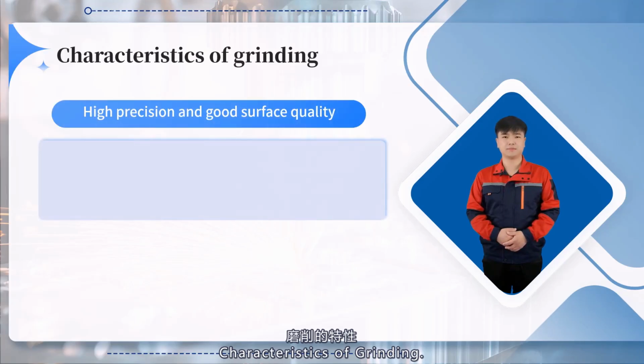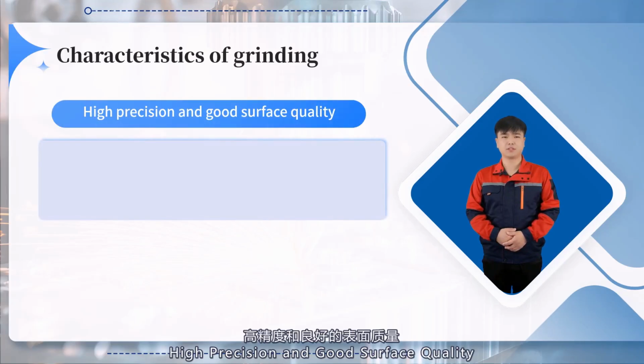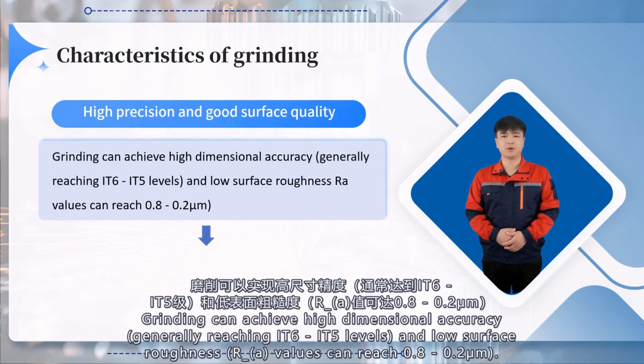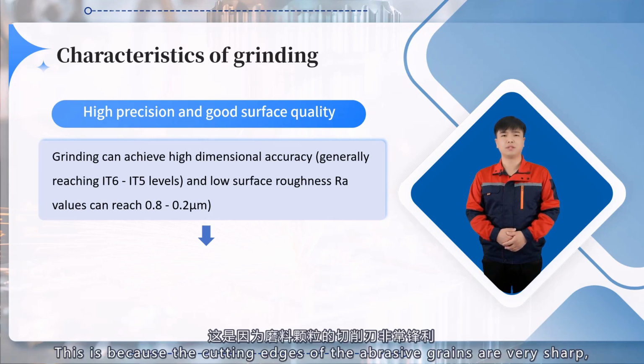Characteristics of grinding: high precision and good surface quality. Grinding can achieve high dimensional accuracy, generally reaching IT6, IT5 levels, and low surface roughness, Ra values, can reach 0.8 to 0.2 micrometers.